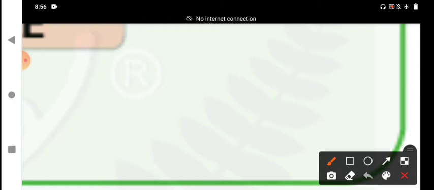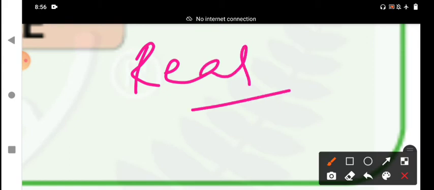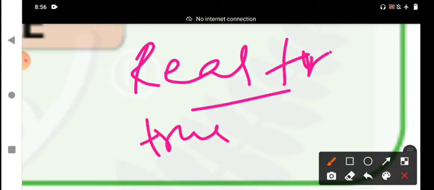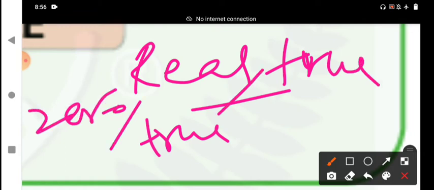In zero condition, some conditionals seem more real. It is a real condition. Real conditions refer to things that are true. This is also called true condition. Zero condition, real condition, true condition.